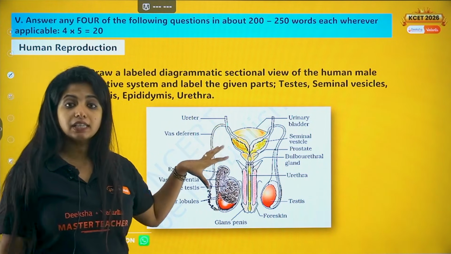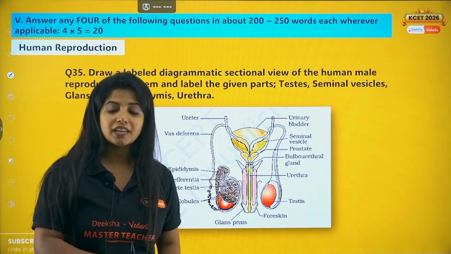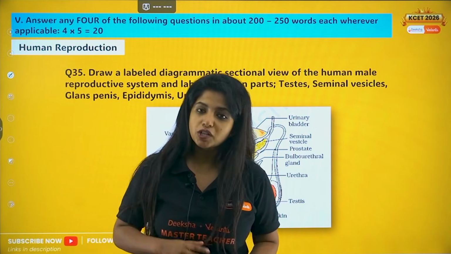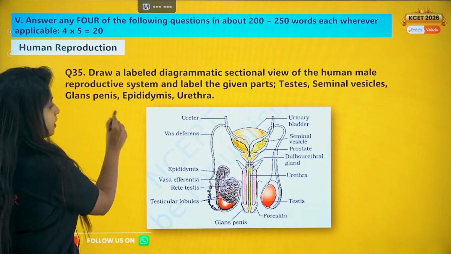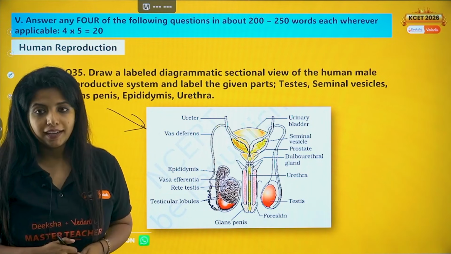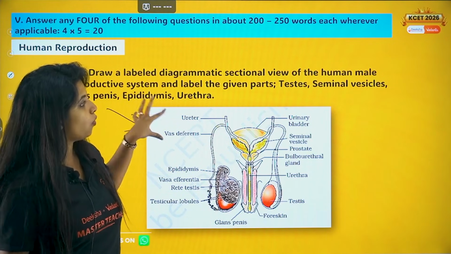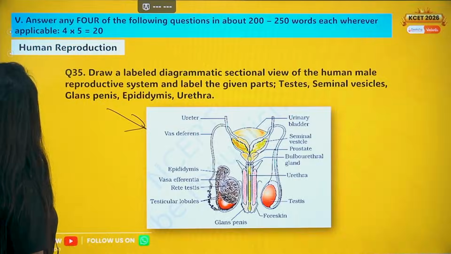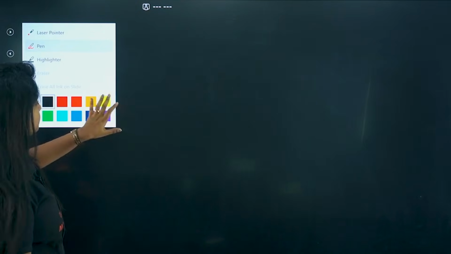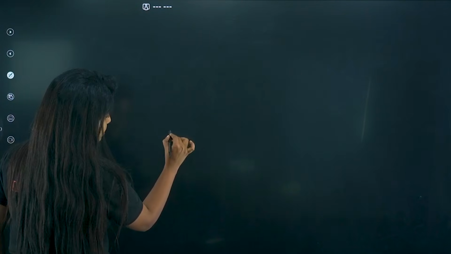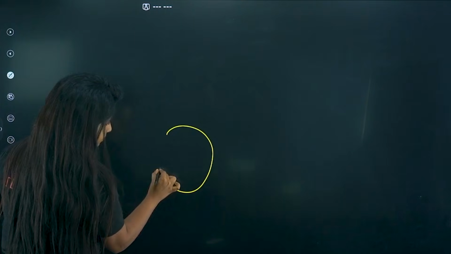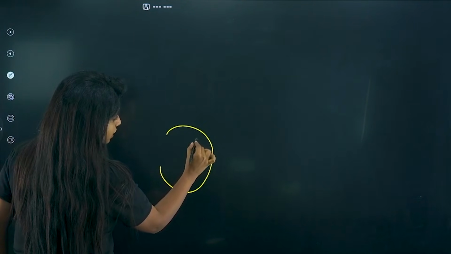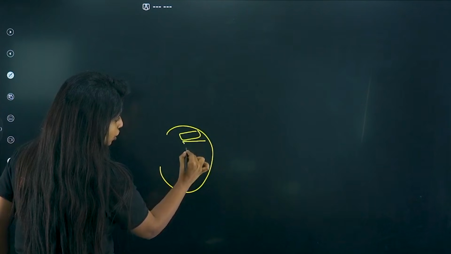In your NCERT the sectional view is different. Just inquire from whichever teacher you have which diagram to draw, but in general, even though sectional view is asked, this is a diagram which is being followed. So this diagram has to be made and all of its parts have to be mentioned. Now if you are someone who is facing difficulty in making the diagram, I can help you with that. So over here you have to make the testes. So I'll make it on one side. Okay. So my dear children, what exactly happens over here is that you have so many testicular lobules, right?